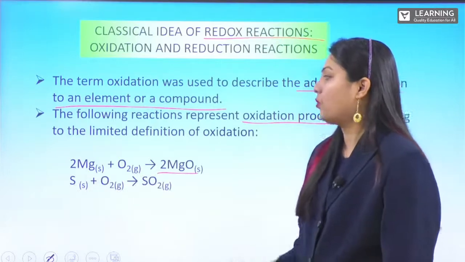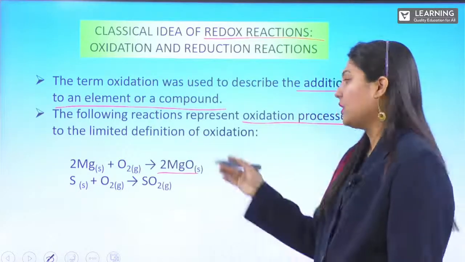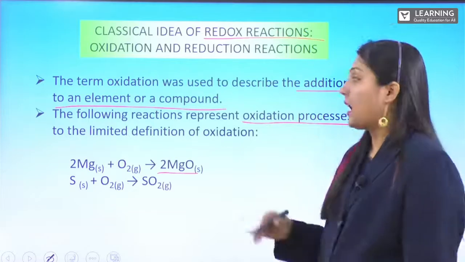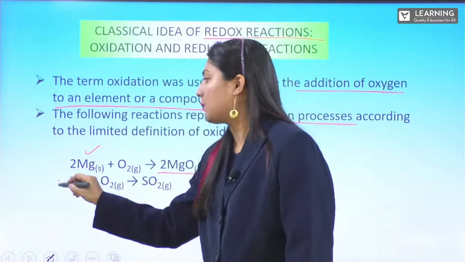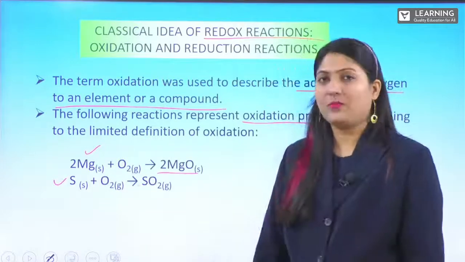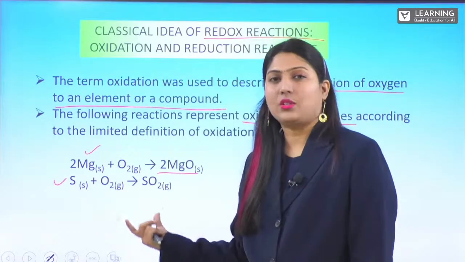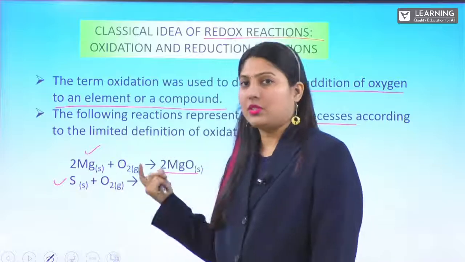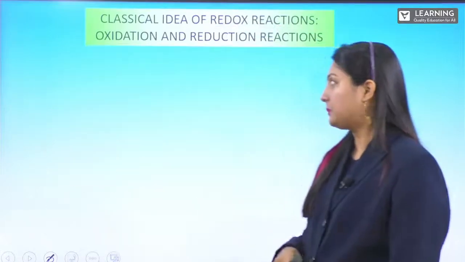You have the second one, sulfur reacting with oxygen to give sulfur oxide. Either it is a metal or a non-metal, they can form the oxide. So they are addition of oxygen, and we call this oxidation. Oxidation of magnesium, oxidation of sulfur.